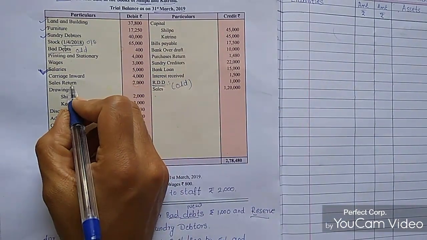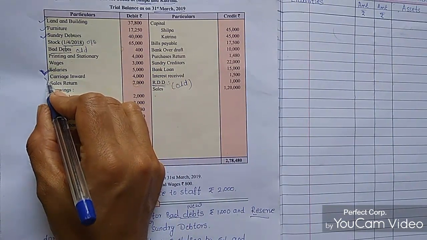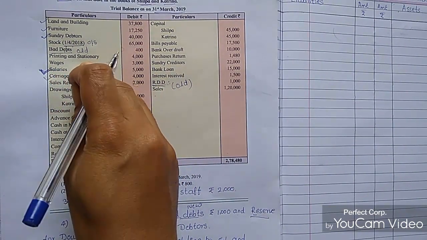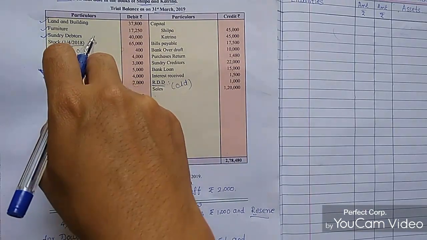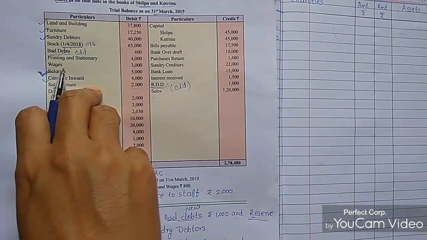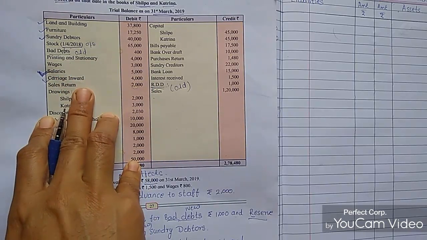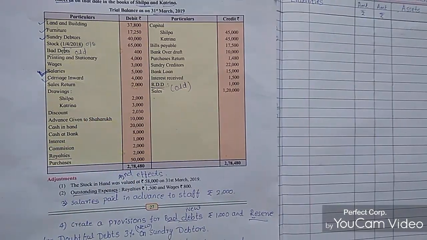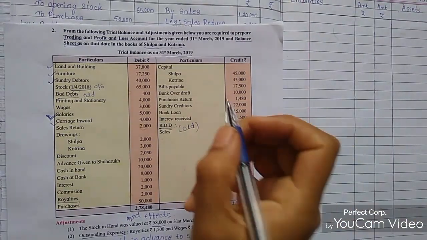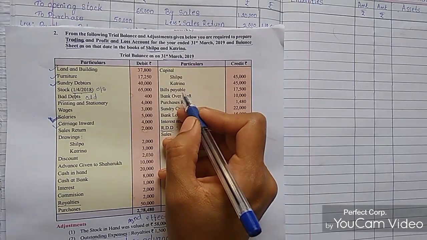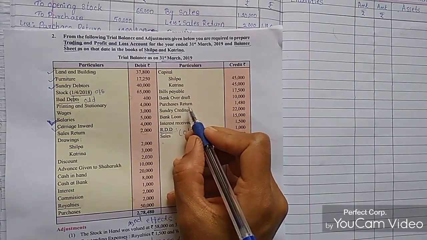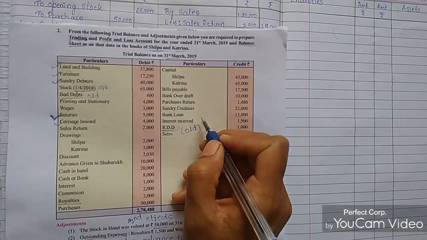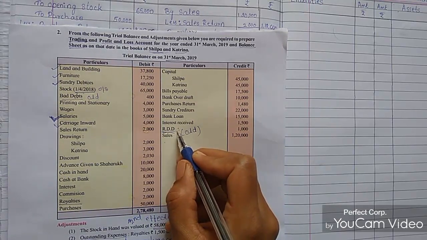So the next entry is carriage inward. Carriage inward will come in the trading account. If it is carriage outward, it will come in the P&L account. So carriage inward in the trading account, and carriage outward in the P&L account. Then bills payable, capital distributed to both partners, purchase returns, creditors, bank loan, interest received, and we studied RDD also, and sales.